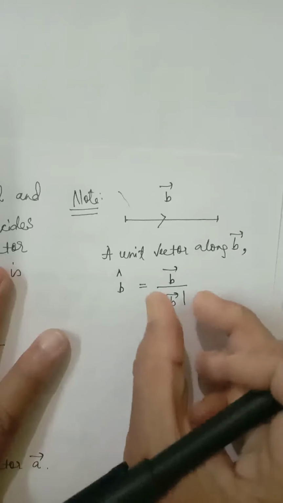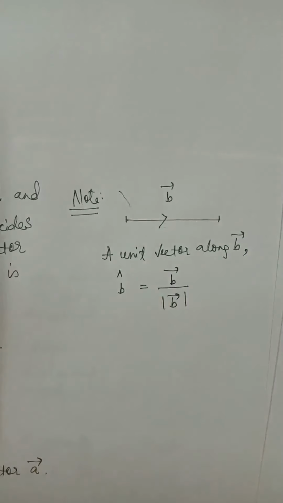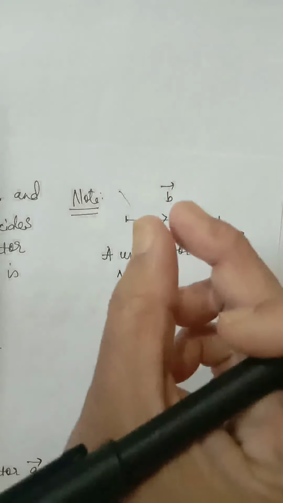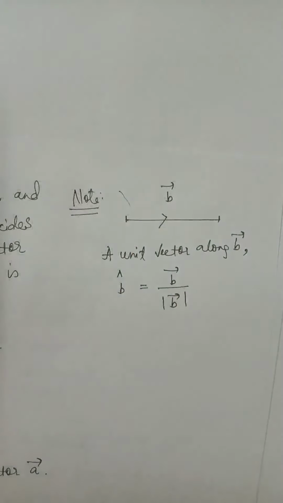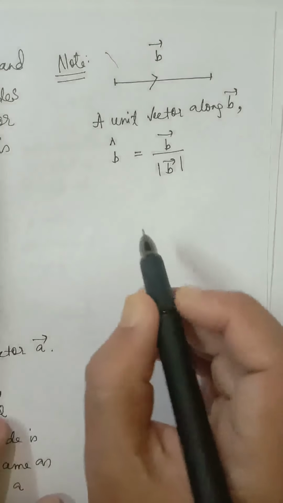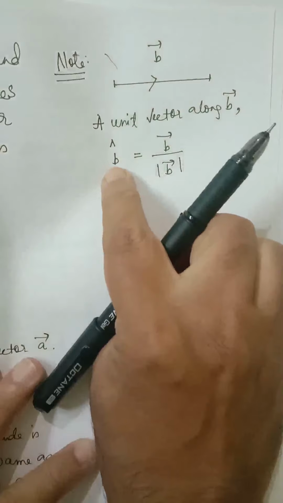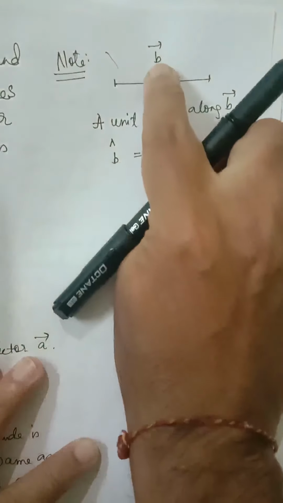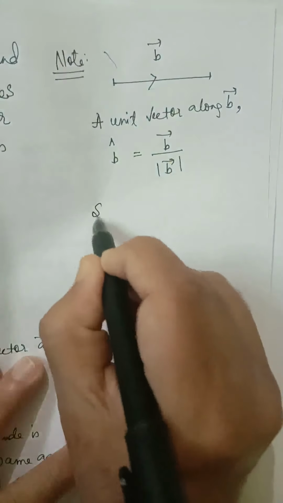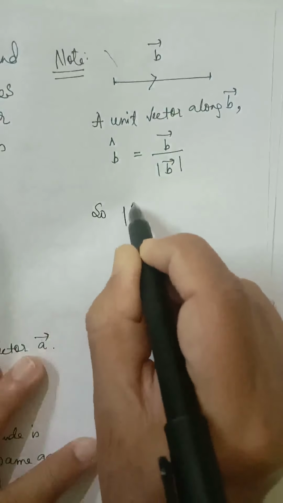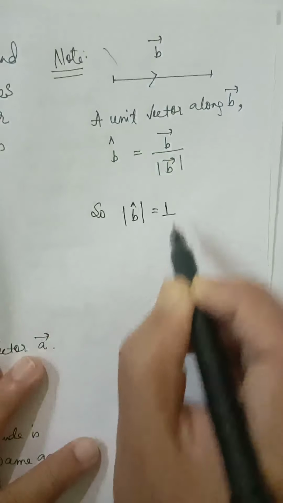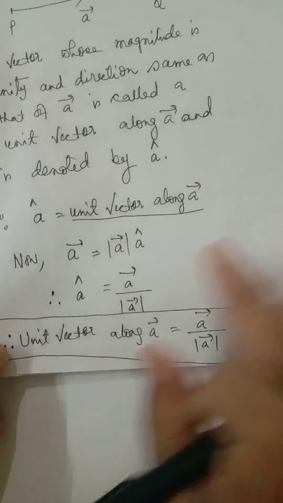So this thing we have to remember. If we have to find a unit vector along any given vector, we will find it this way: that vector divided by its modulus. And also you have to remember this: B cap is a unit vector. B cap means unit vector in the direction of B. So the modulus of B cap must be 1, because B cap is a unit vector. Unit vector means its modulus, its magnitude, is 1.